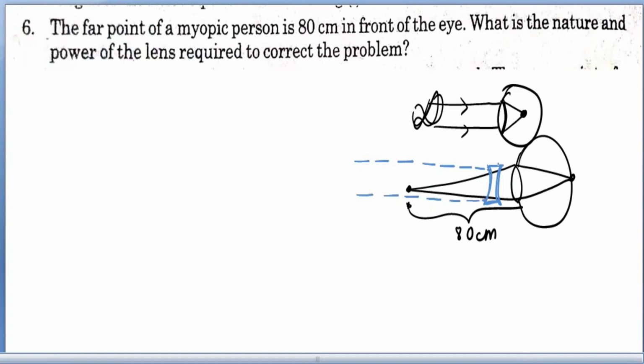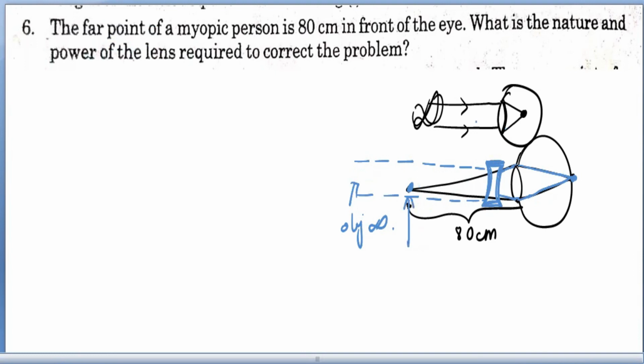The lens diverges them a little bit, and after this divergence the image is formed at the retina. So if the object is at infinity, because of this concave lens, the image formation happens at the far point.